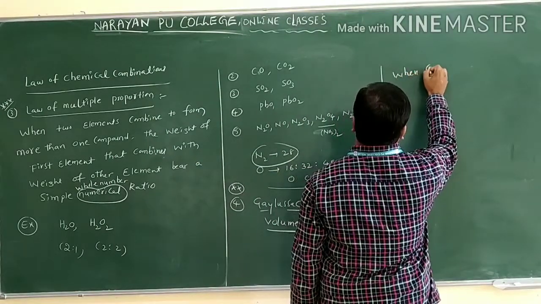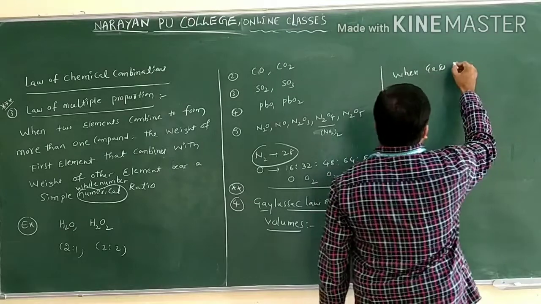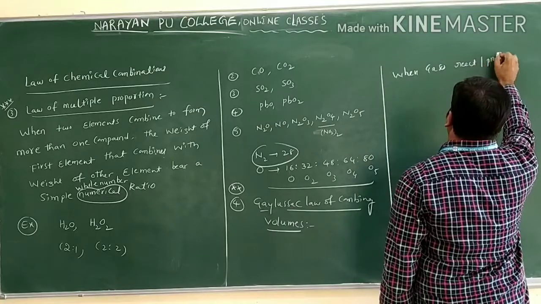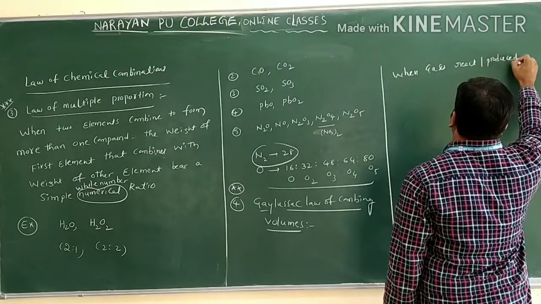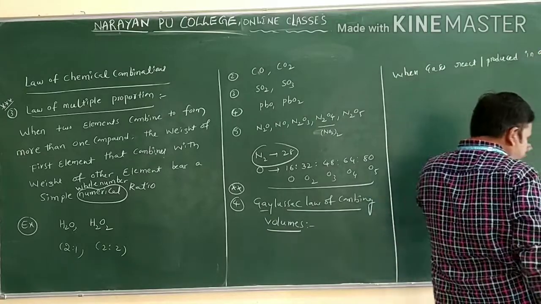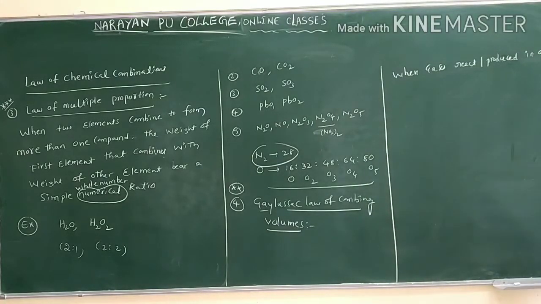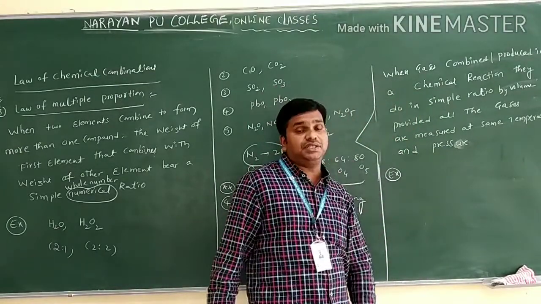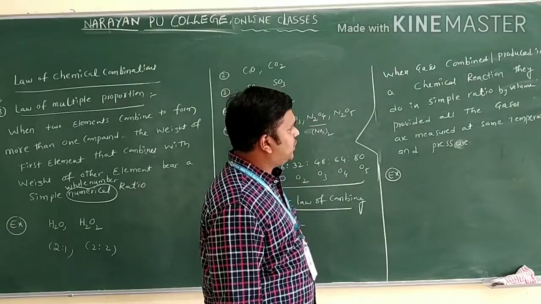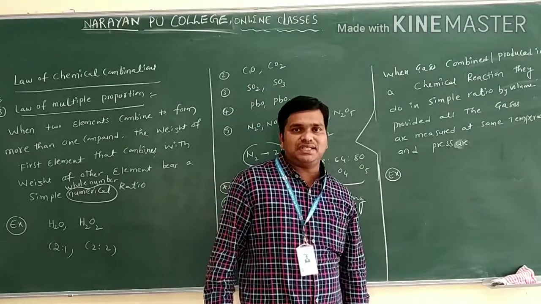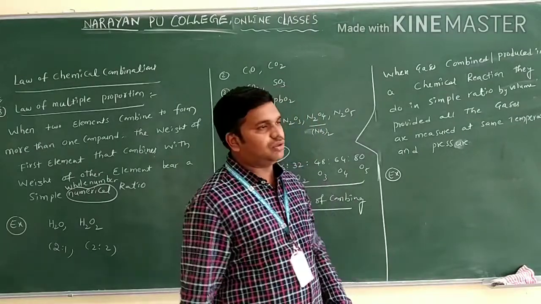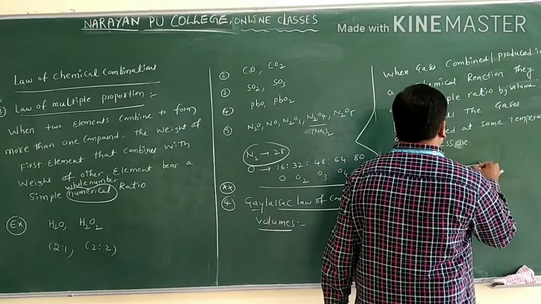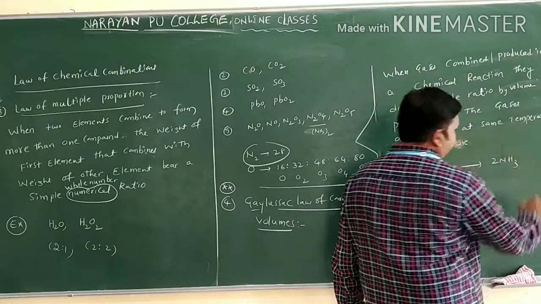When gases combine or are produced in a chemical reaction, they do so in a simple ratio by volume, provided all the gases are measured at the same temperature and pressure. That is the definition of the Gay-Lussac law of combining volumes. Let us see one example we have: N2 plus 3H2 gives 2NH3.